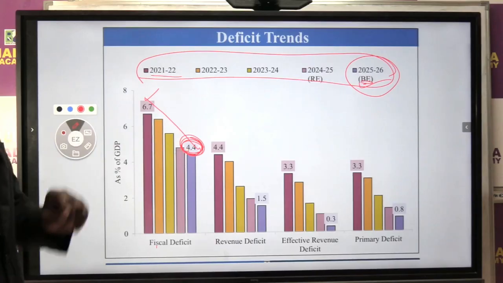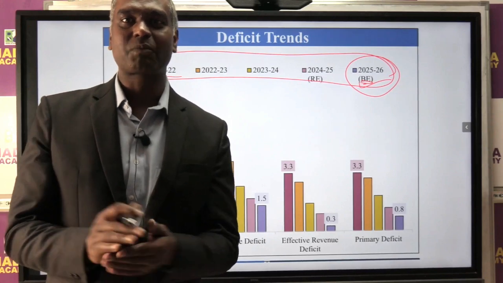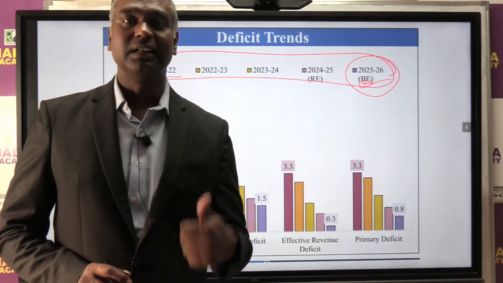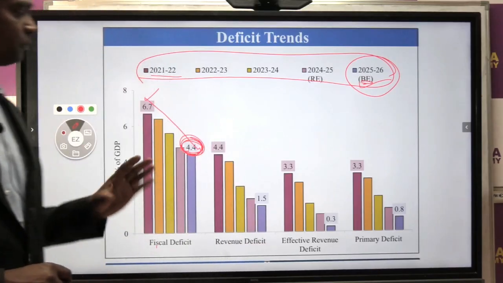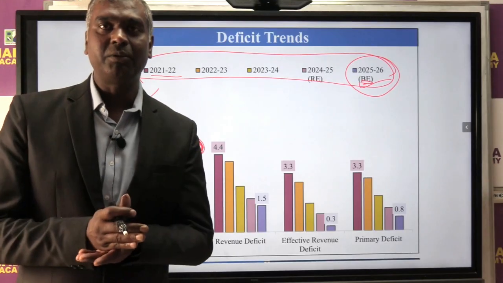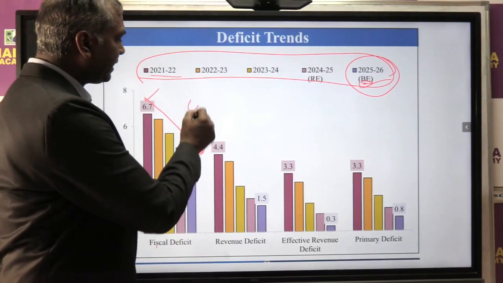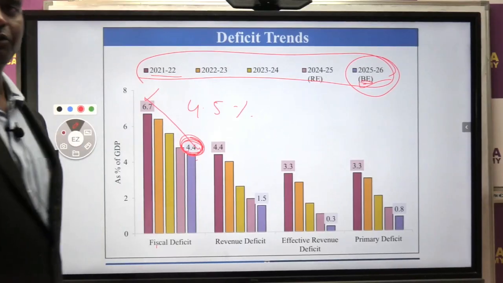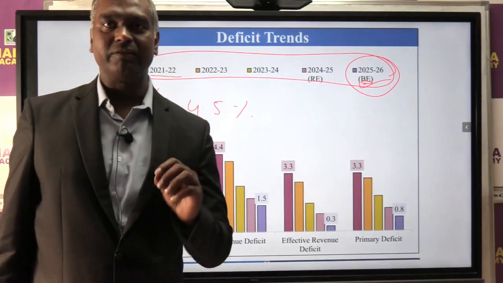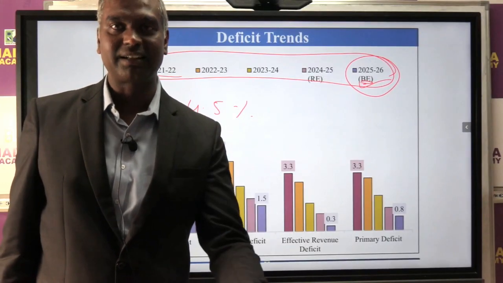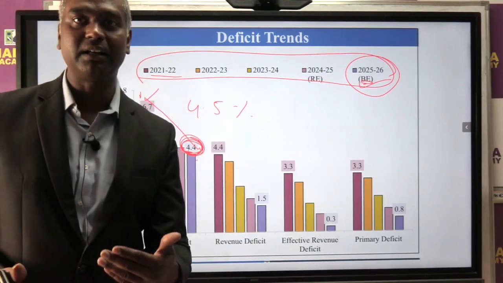So this year, how much is the fiscal deficit expected? Only 4.4, and this 4.4 is within the target given by FRBM, that is the Fiscal Responsibility Budget Management Act, the FRBM Act. So FRBM Act में गवर्नमेंट ने बोला था कि 25-26 का बजट में fiscal deficit we will try to bring it to 4.5% of GDP but they actually said it will be only 4.4%. That means we can say government has achieved the target, right? So that is the key point to remember from this kind of graphs which are given in the budget.